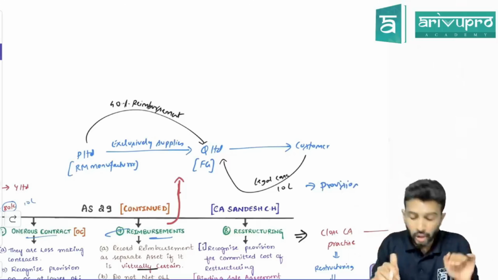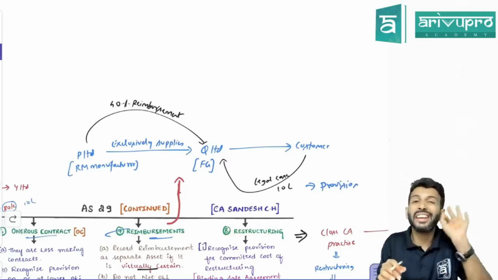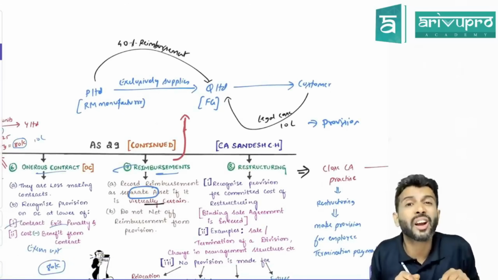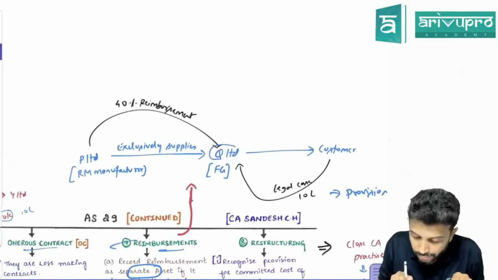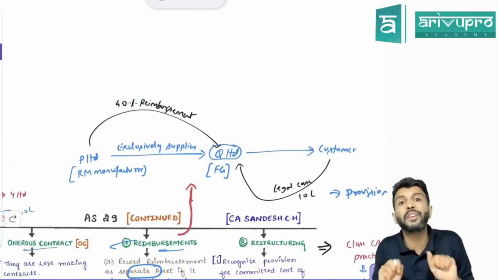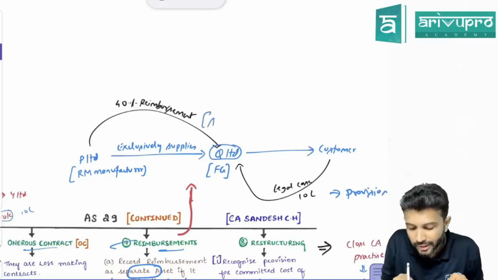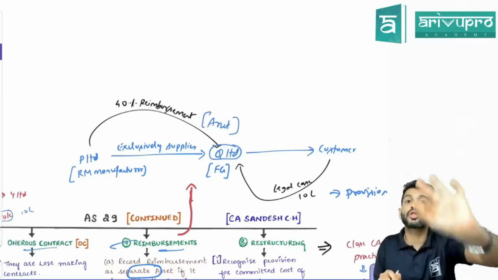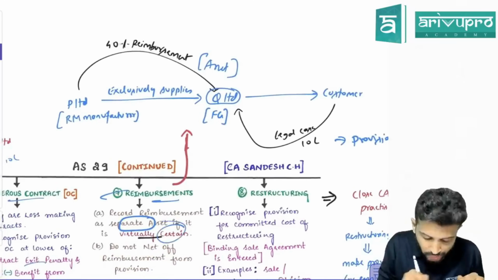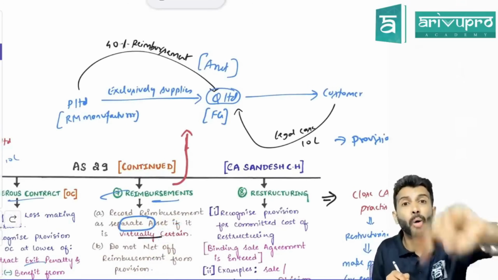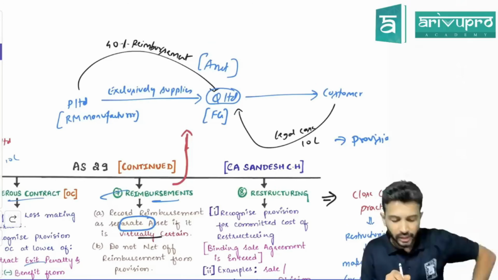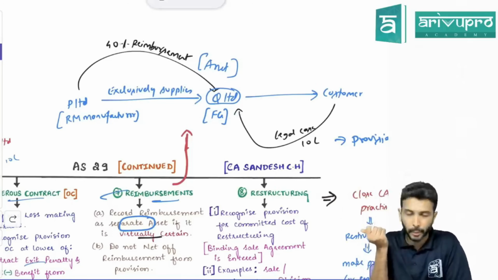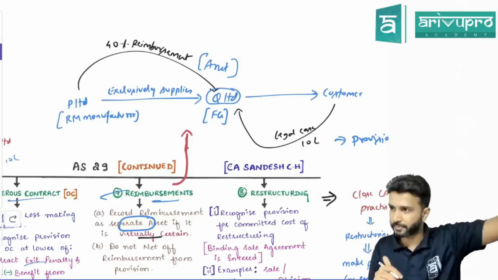Inflow. Okay. So what AS 29 says is reimbursement should be recorded as a separate asset. Reimbursement should be recorded as a separate asset, because from Q Limited's perspective, this 40% is outflow or inflow? Inflow. That means this reimbursement is a liability or an asset? Asset. So Q Limited has to show it as a separate asset, provided it is virtually certain. Virtually certain means more than 95% chance. If Q feels that there is more than 95% chance that he will receive this 40% from P, he will record it as a separate asset.